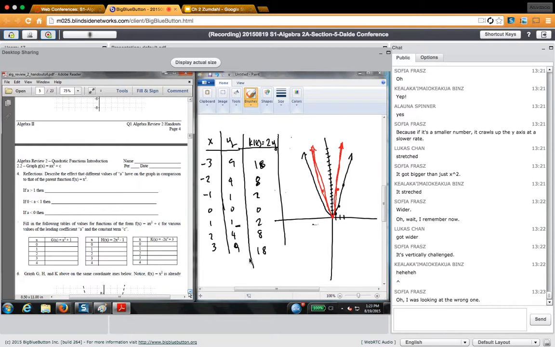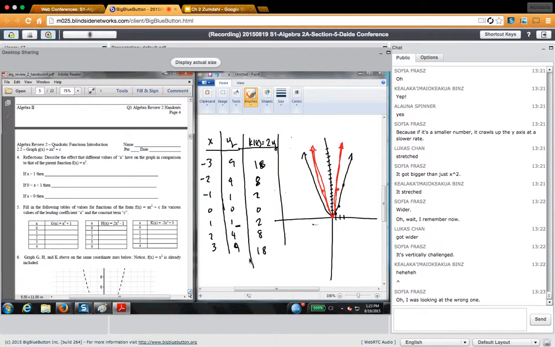All right. So if it's a negative fraction, then it's upside down. Emily's asking, what happens if it's a negative and a fraction? Well, the fraction does what? It makes it wider. The negative does what?